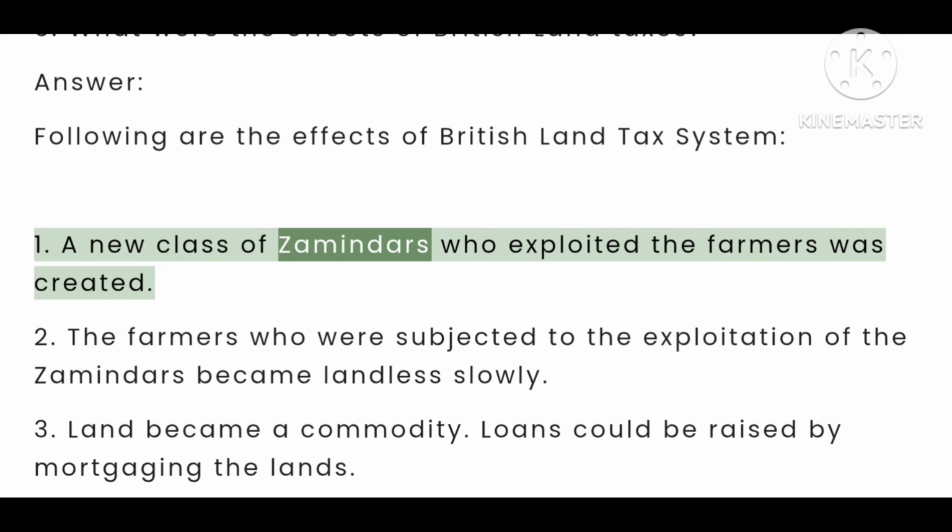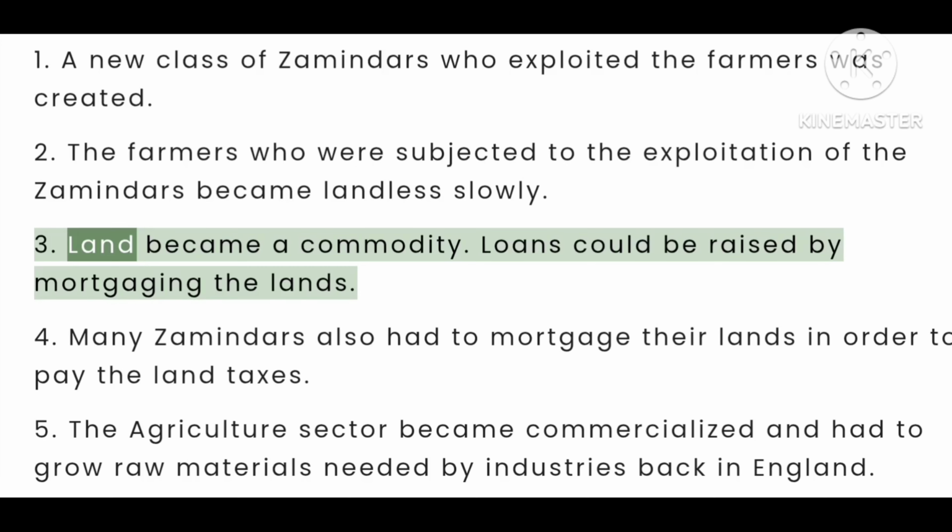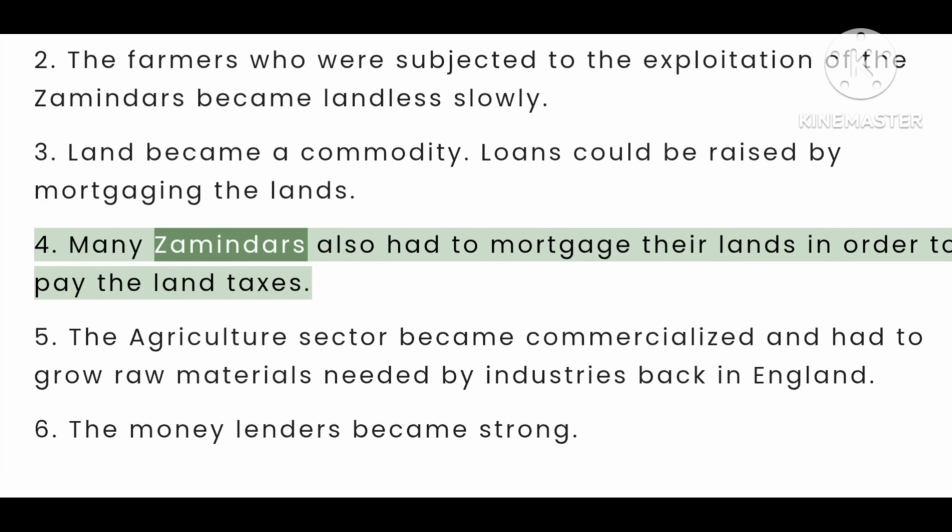1. A new class of zamindars who exploited the farmers was created. 2. The farmers who were subjected to the exploitation of the zamindars became landless slowly. 3. Land became a commodity. Loans could be raised by mortgaging the lands. 4. Many zamindars also had to mortgage their lands in order to pay the land taxes.